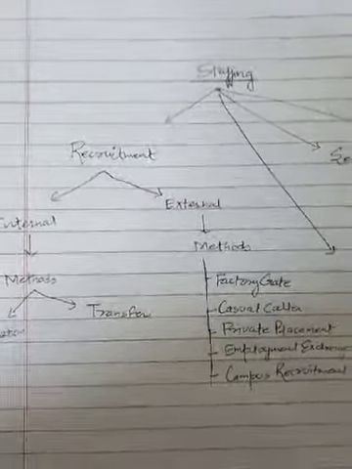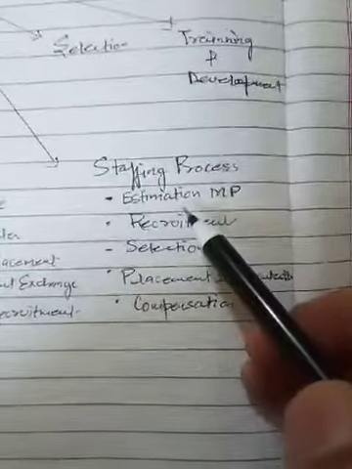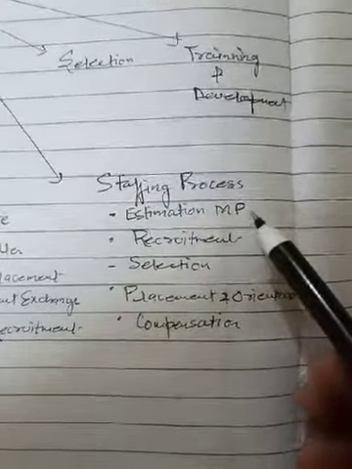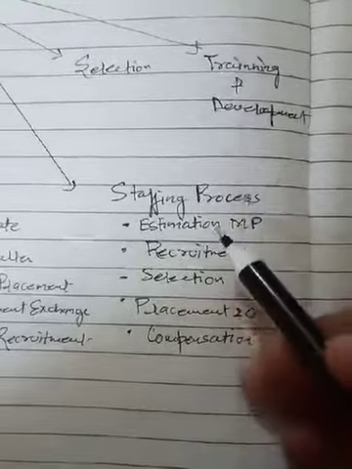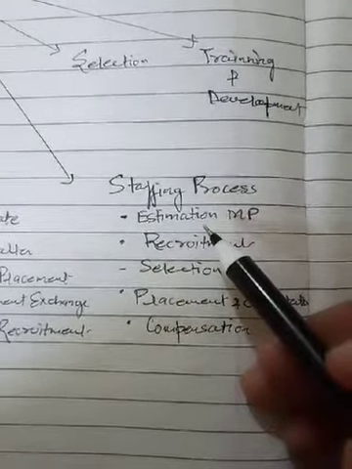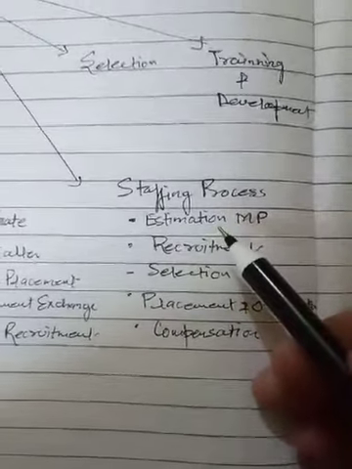So at first we have to discuss the staffing process. The staffing process starts with estimation of manpower. That means in staffing, the management identifies the number of workers required to perform the different activities of the organization. It is divided into three parts.